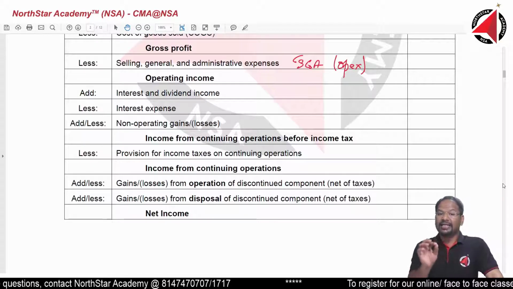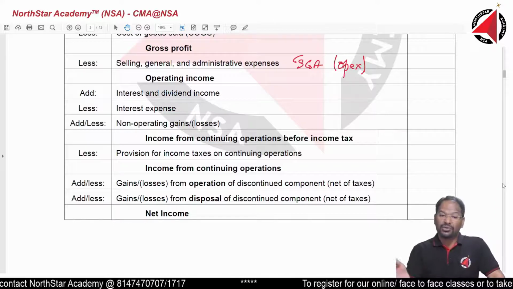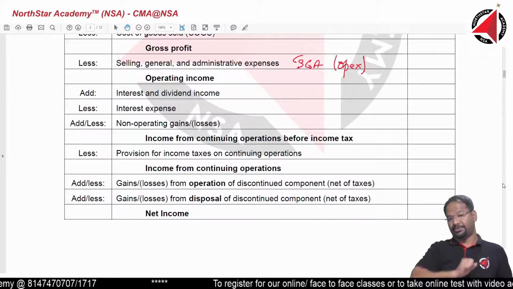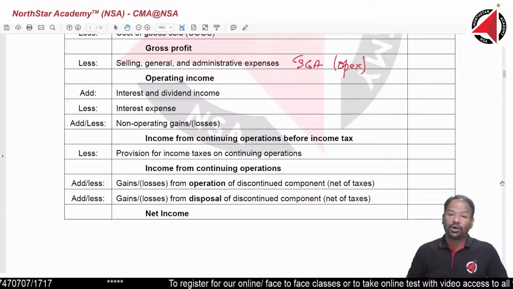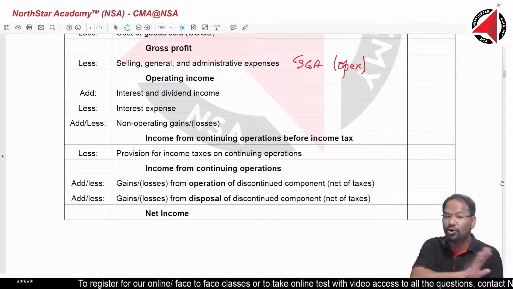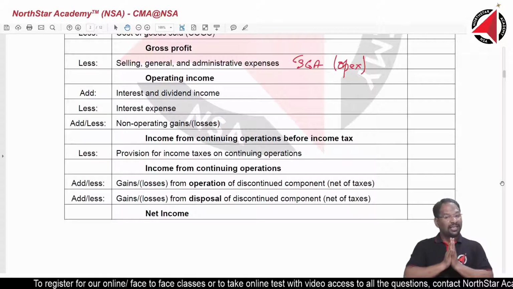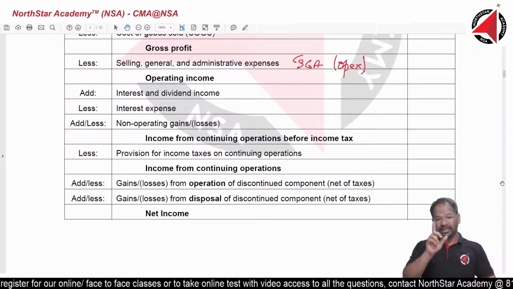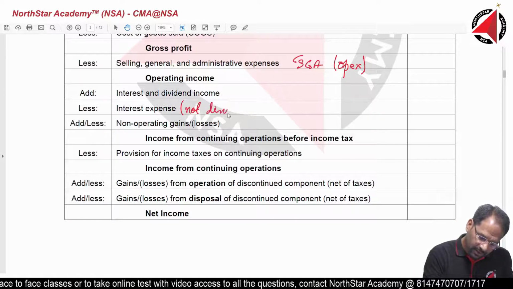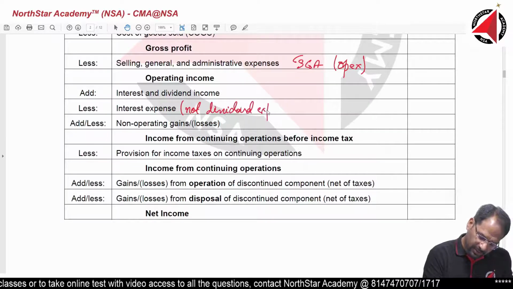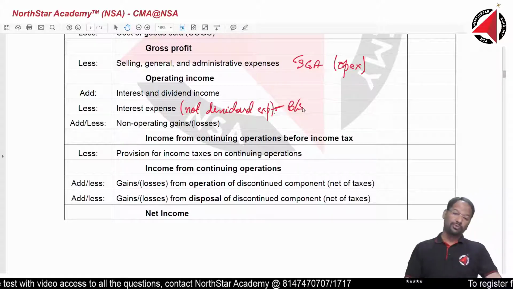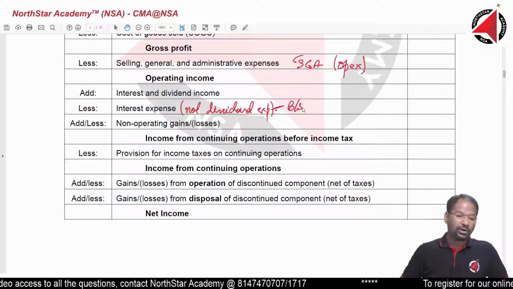Remember, interest and dividend income you are adding. But when you subtract, you only subtract interest expense. You do not subtract dividend expense. You may ask me, why do we not subtract dividend expenses? Because dividend expenses are adjusted in the balance sheet and not in the income statement. Dividend expense will never come in the income statement. Remember this very important point. So I am writing here: not dividend expense, because it goes to the balance sheet and does not come to the income statement. You should not go wrong here.